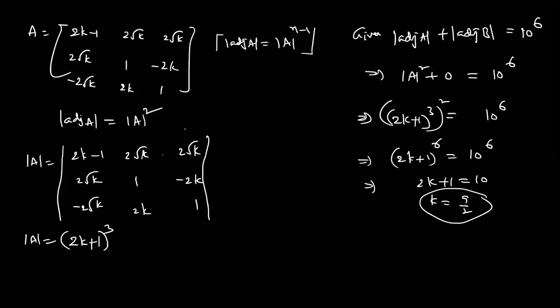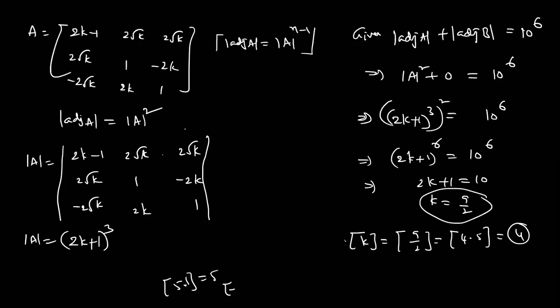So the integral part of 9 by 2, that is 4.5, is always an integer, so the answer is 4. I told you last time how to find the integral part. The integral part of 5.1 is 5. The integral part of minus 5.1 is minus 6. So these values require practice.